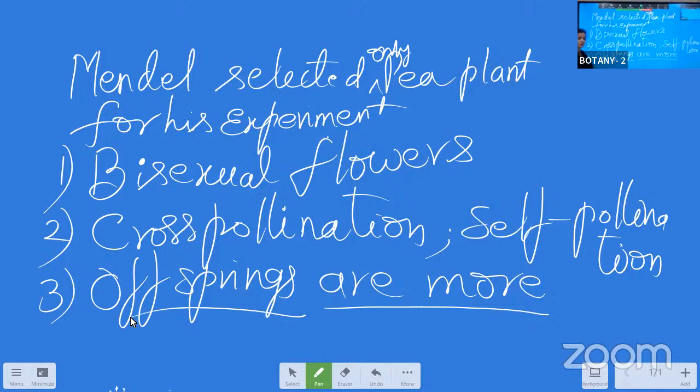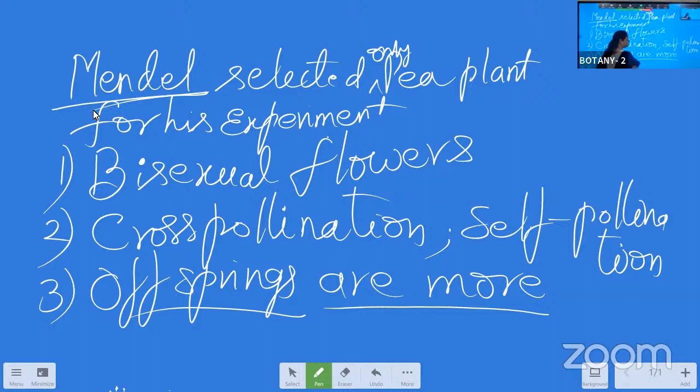Whenever the seeds are more, then we can grow them in a large number for the next generation to see the hybridization point, that is whether the selected plant characters are seen in that plant body or not, or whether those are coming as it is in the next generation or not. That's what Mendel thought in selecting the plant. So this is the third point.